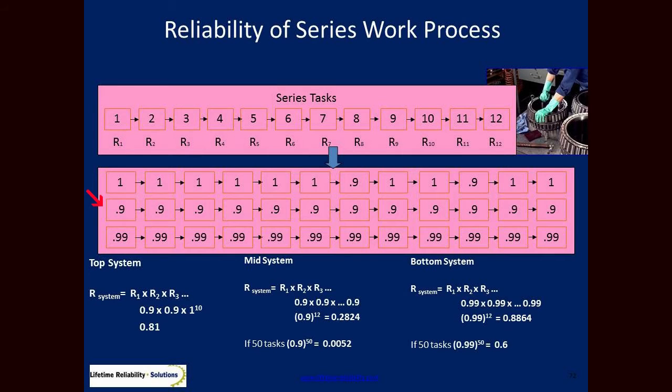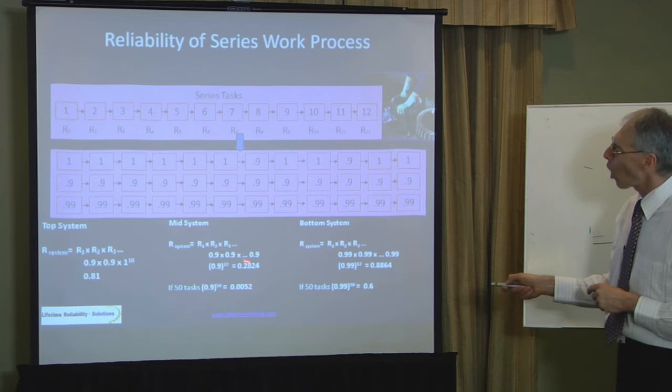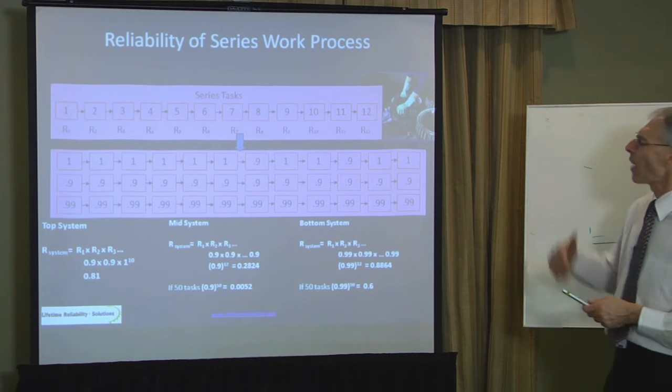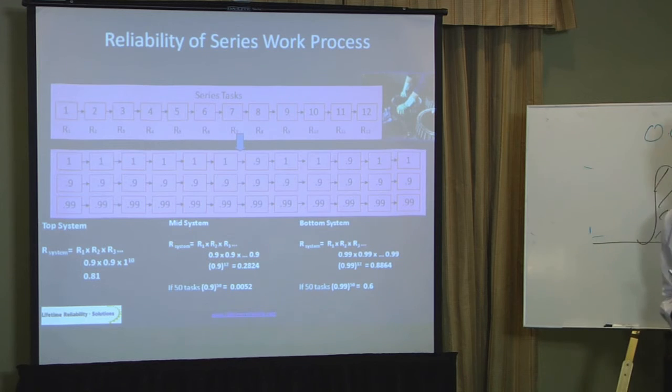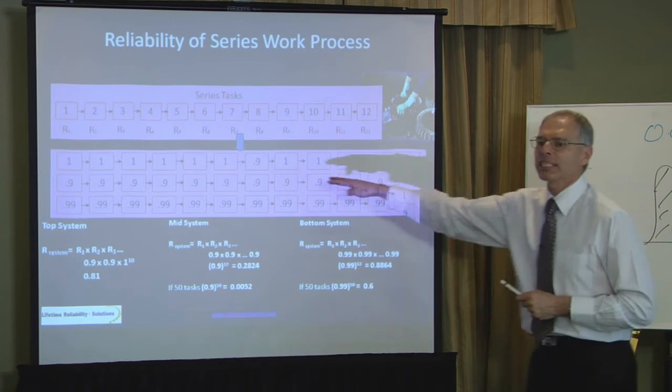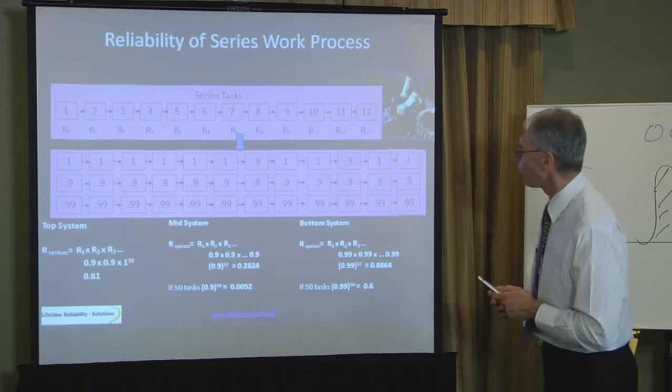Let's talk about maintenance. This middle one here. Maintenance is, I'll say, 1 chance in 10 of going wrong at each task. I've got 12 tasks, each one is 90% success. The chance of the whole job going right is 0.28. And if this job is done 100 times, 28 times right and 72 times it'll go wrong. In one of these steps, it affects the whole outcome of the job.